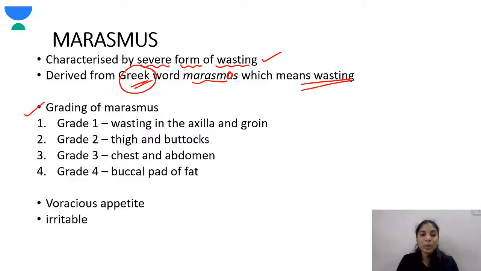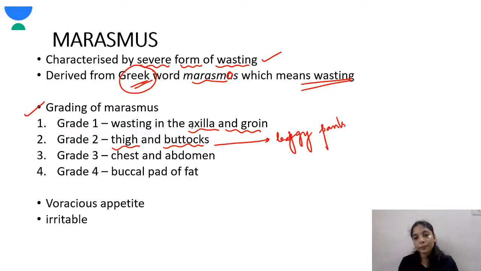How do you grade marasmus? Grade 1, when there is wasting in the axilla and the groin. When there is wasting in the thighs and buttocks, it is grade 2. So that time there is this baggy pants appearance.